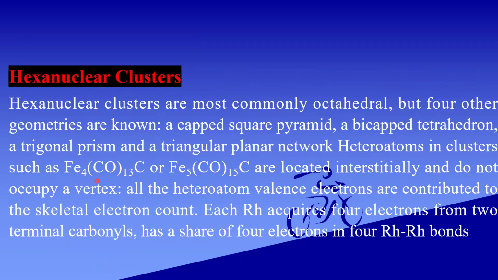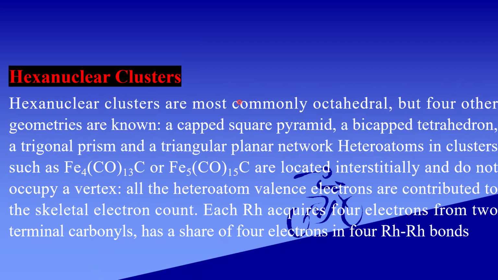Hexanuclear clusters are most commonly octahedral, but 4 other geometries are known: a capped square pyramid, a bicapped tetrahedron, a trigonal prism, and a triangular planar network. Heteroatoms in clusters such as Fe4(CO)13C or Fe5(CO)15C are located interstitially and do not occupy a vertex.